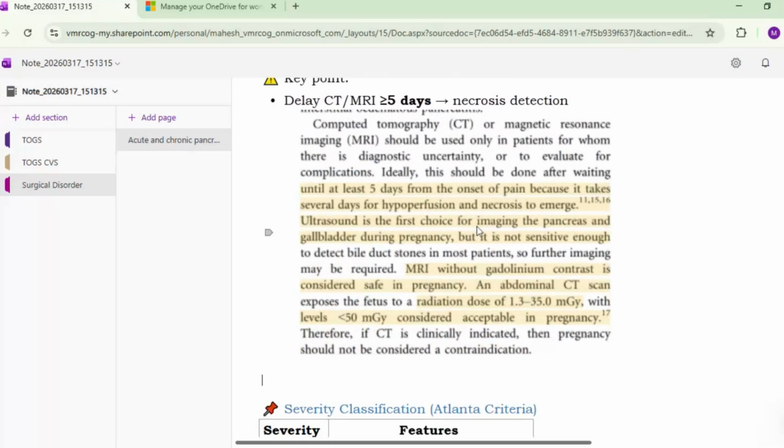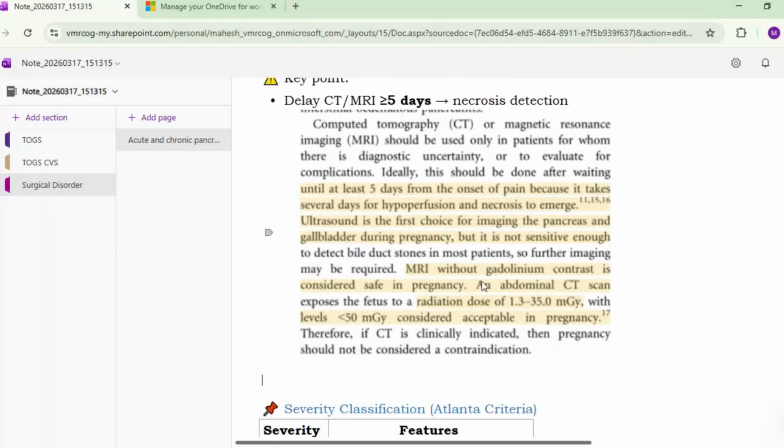Ultrasound is the first choice for imaging the pancreas and gallbladder during pregnancy, but it is not sensitive enough to detect bile duct stones in most patients. So further imaging may be required. MRI without gadolinium contrast is considered safe in pregnancy, and abdominal CT scan exposes the fetus to radiation in a dose of 1.3 to 35 milligray, with levels less than 50 milligray considered acceptable in pregnancy. Okay, so therefore, if CT is clinically indicated, then pregnancy should not be considered a contraindication.